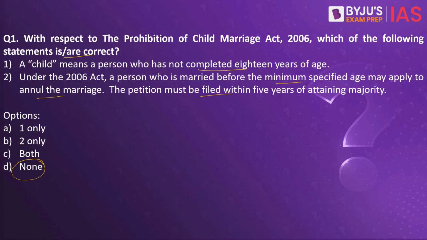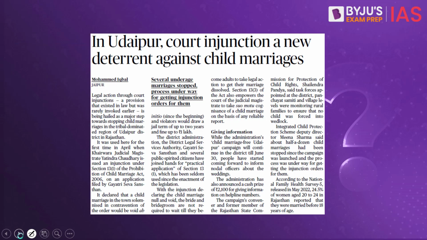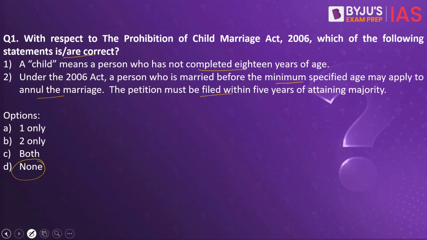Why have we taken this practice question? Because this article in The Hindu makes a reference to child marriages, which is why we have taken this practice question. Let us try and understand what these statements are. When you look into the first statement, it reads: a child means a person who has not completed 18 years of age. This happens to be a wrong statement.